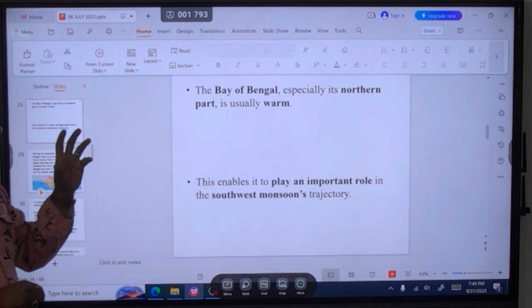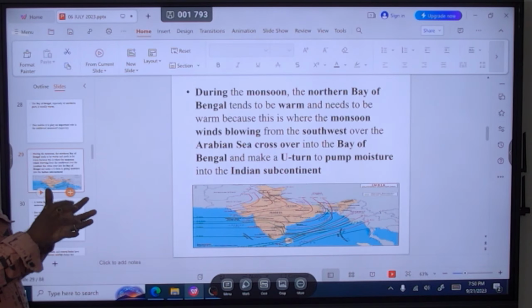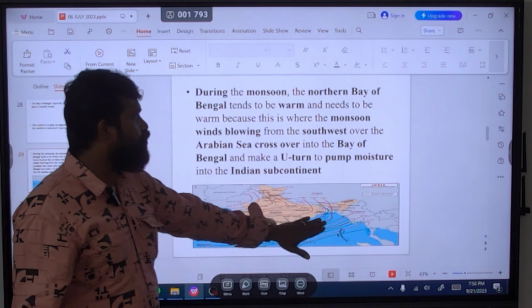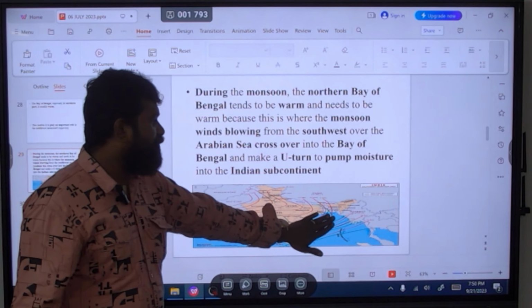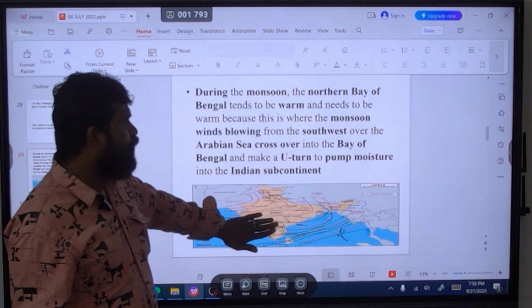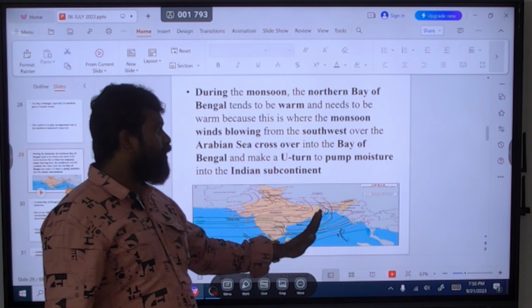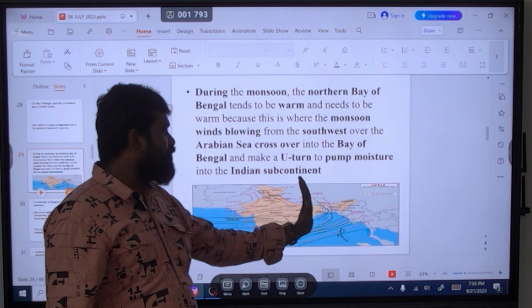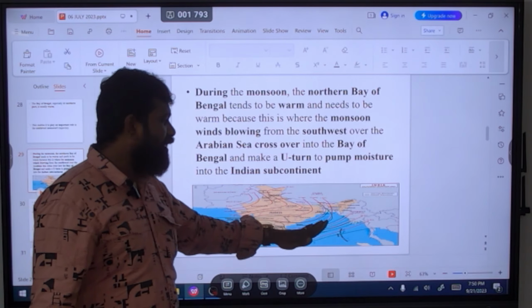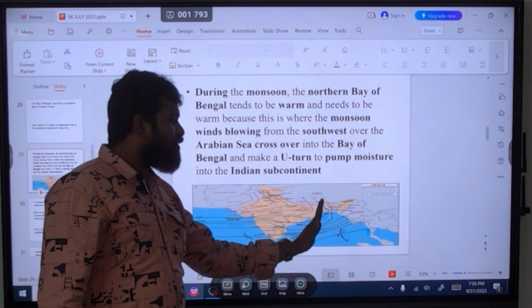How? Look at this one. During the monsoon time, the northern Bay of Bengal tends to warm. The monsoon winds blowing from the southwest over the Arabian Sea cross over into the Bay of Bengal and take a U-turn to pump moisture into the Indian subcontinent. So this is the picture. After crossing the Arabian Sea and entering the Bay of Bengal, it takes a U-turn, sucks the moisture content from the Bay of Bengal and pumps it over the Indian subcontinent. Now look at here.